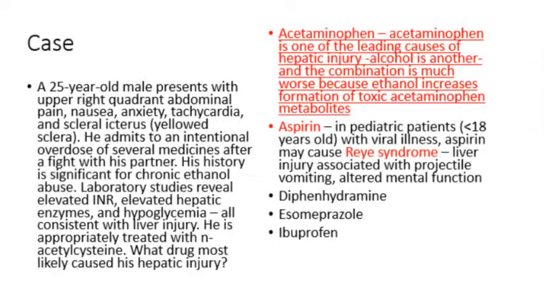I hope you recognize this as acetaminophen or Tylenol poisoning. It's one of the leading causes of hepatic injury. Alcohol is another one, and the combination is much worse because, again, ethanol will increase formation of the toxic acetaminophen metabolites. I want to bring up a point about aspirin. In pediatric patients, those less than 18 years old, who have a viral illness, aspirin could cause Reye syndrome, which is a liver injury that's associated with projectile vomiting and altered mental function, probably due to an underlying mitochondrial dysfunction.